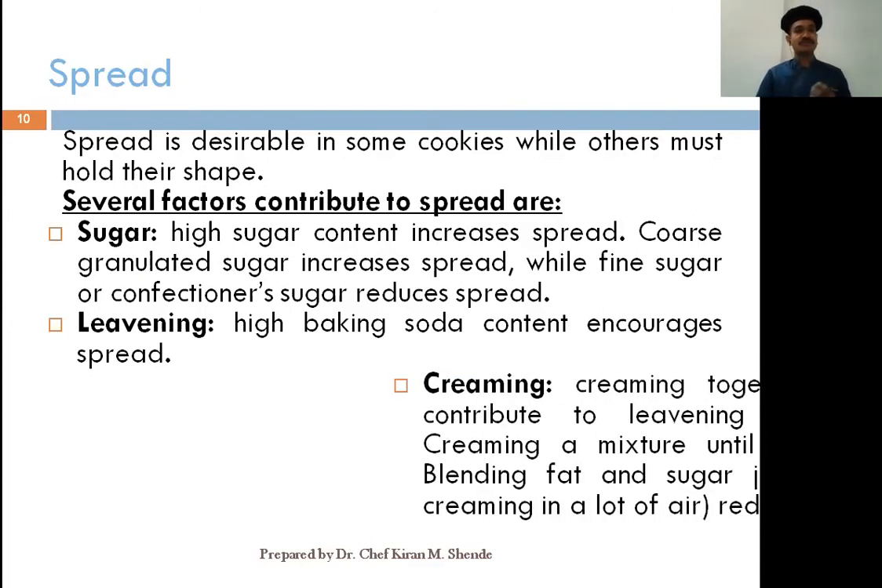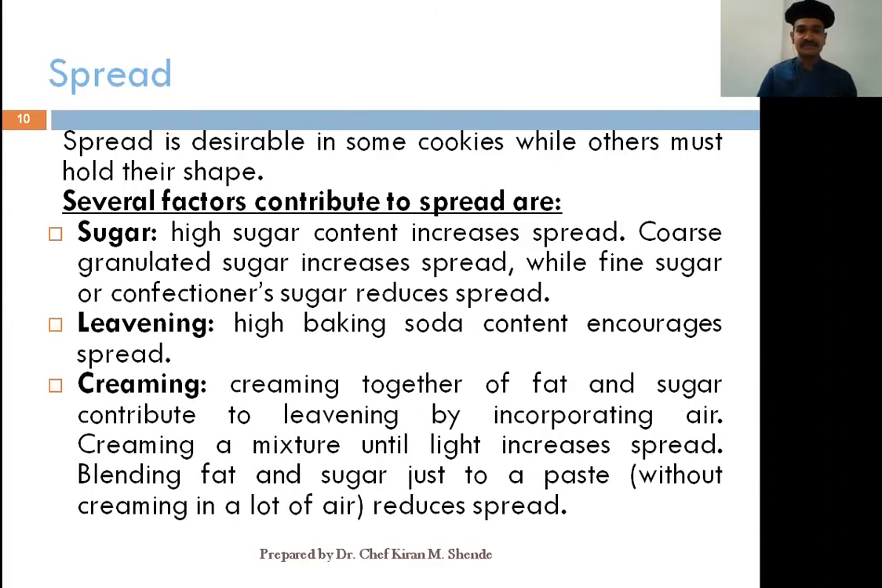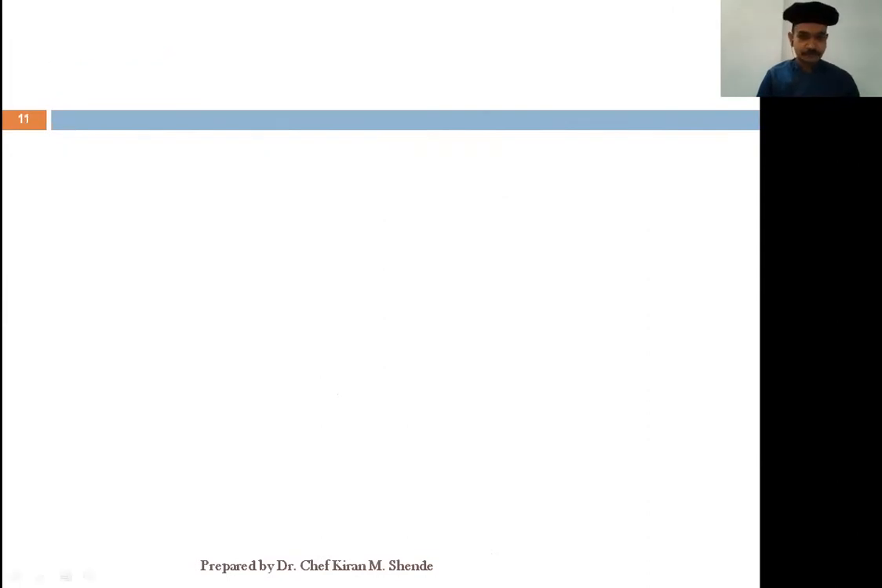If you have more leavening agent, chemical leaveners such as baking soda or baking powder, in the formula, it will increase the spread. Third factor is the creaming operation. Very important. If you cream the fat and sugar together like the cake sugar batter method, which incorporates a lot of air, it will increase the spread of your cookie. Ideally, you should just blend the fat and the sugar together to a paste without incorporating more air into it. That will reduce the chances of spread.